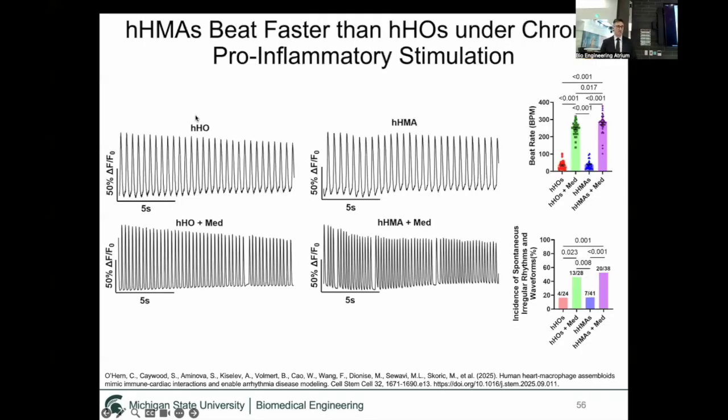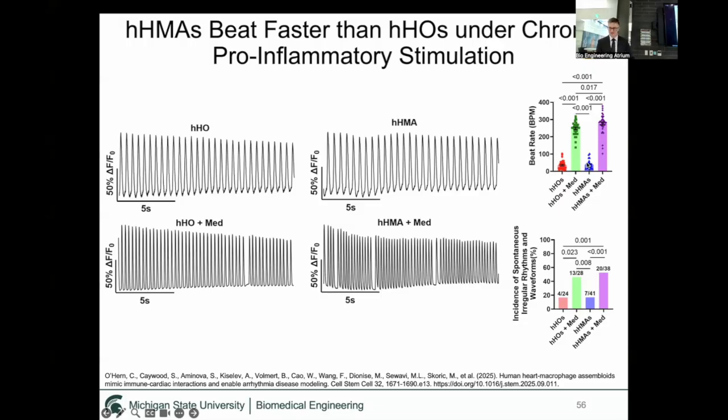And so for this, we used organoids, which don't have macrophages, as a control, and exposed them either to control or medium dose of the pro-inflammatory factors. As you can see by the traces, the rate is much faster and there is much more ectopic activity. But when we quantified this, the beat rate was significantly higher in the assembloids that have macrophages as compared to the heart organoids, which don't. So that was significant, but the incidence of spontaneous irregular rhythms wasn't significantly different, slightly increased, but not significant. So this showed us that macrophages, when included in the system, actually accentuate the atrial excitability of our tissues, causing this faster rate.